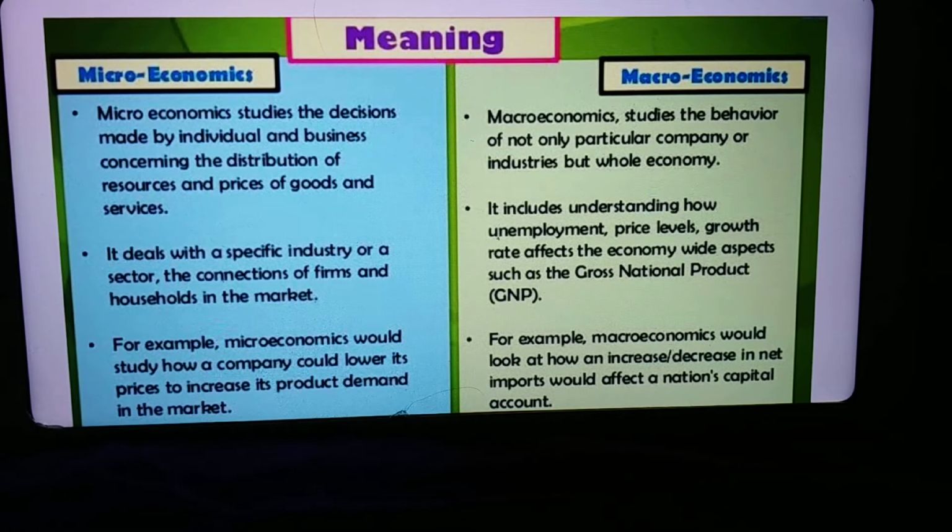Macroeconomics, rather than focusing on an individual unit, deals with the aggregate or altogether. Examples: study of national income, aggregate employment, aggregate production, population or census are examples of macroeconomics. The study of macroeconomics helps the government in framing economic policies and helps the economic institutes in the decision-making process.